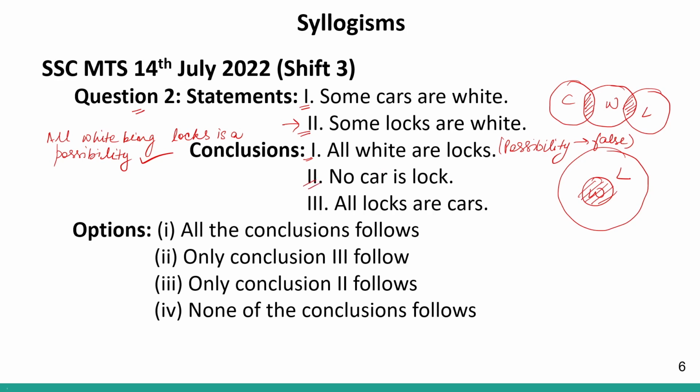It is a possibility, hence it is false. Second says no car is locked. Again, no car is locked is not definite. It is a possibility. Therefore, it is false. And all locks are cars. Again, it is a possibility. All locks being cars is a possibility. Therefore, it will be false. So, basically, none of my conclusions are true. So, option number 4 says none of the conclusion follows. This will be my answer. Option number 4, none of the conclusion follows.